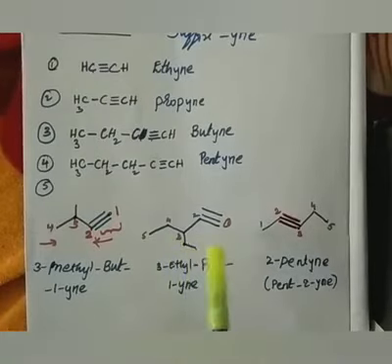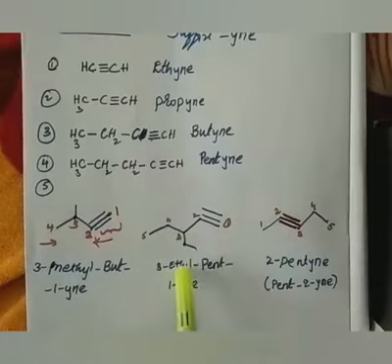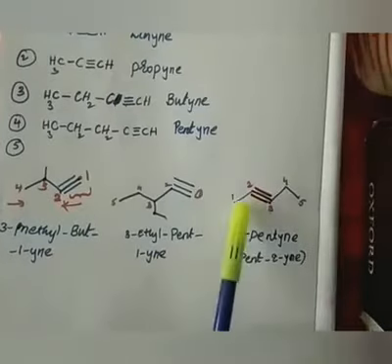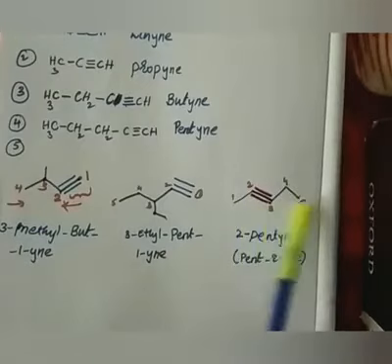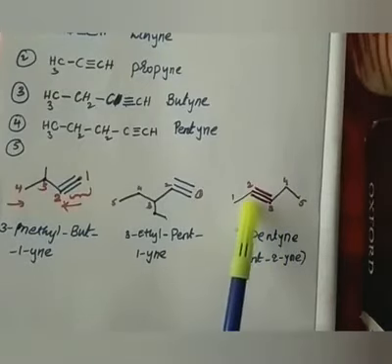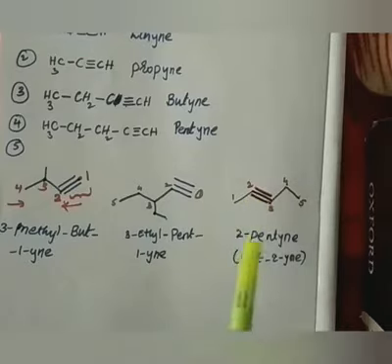Therefore, 3-ethylpent-1-yne or 3-ethyl-1-pentyne is okay. Then coming to this compound, again 1, 2, 3, no substituent, easy. 2-pentyne I can call, because the position of the triple bond is starting at the second carbon. Therefore, 2-pentyne, or pent-2-yne is also okay.